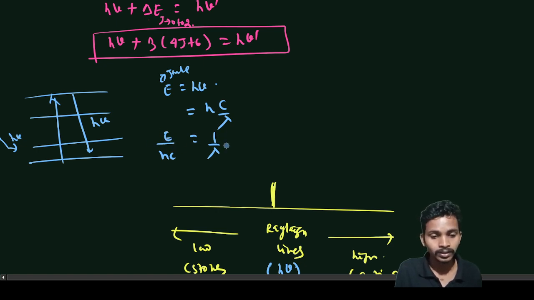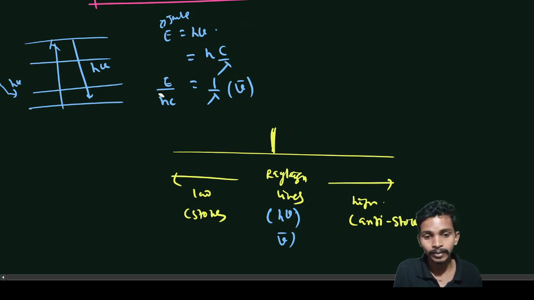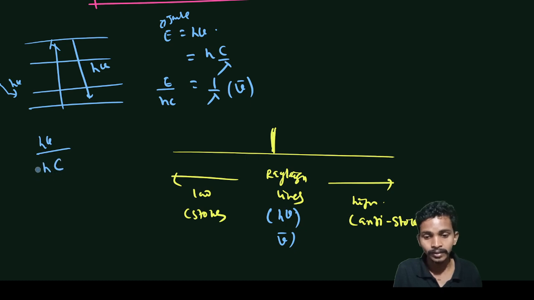So this energy, if you divide by hc, will give you the wave number. We have the energy h nu, so I divide by hc, the h cancels, and then we have nu upon c, which we call the wave number.